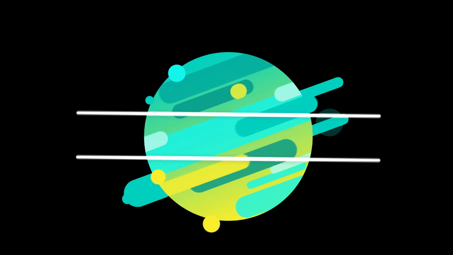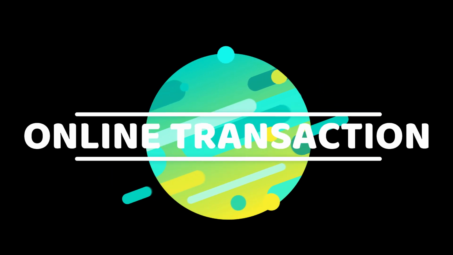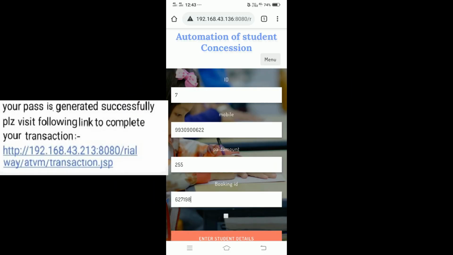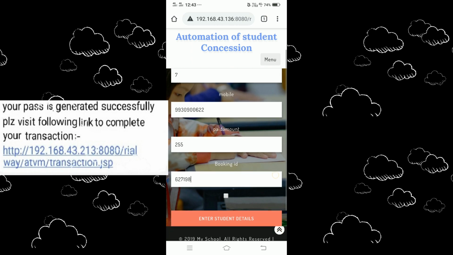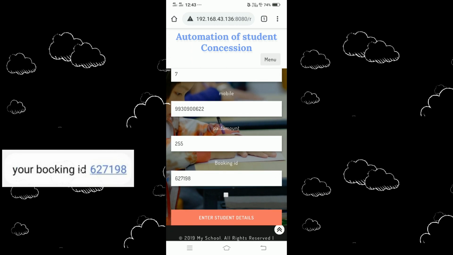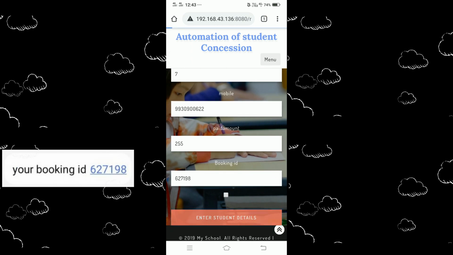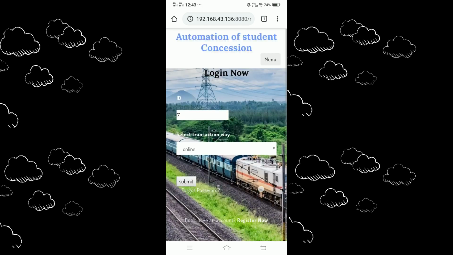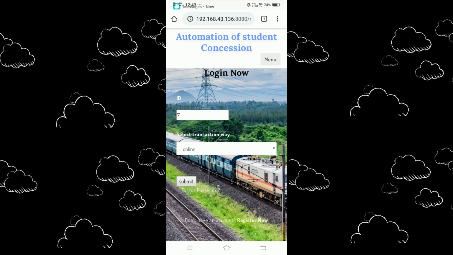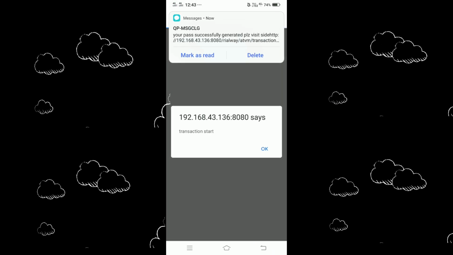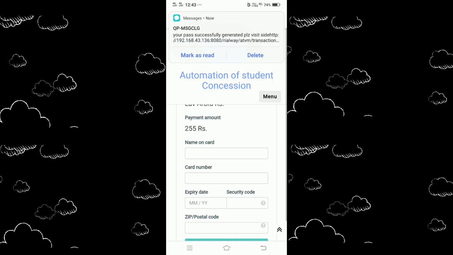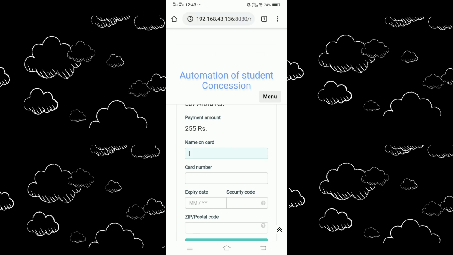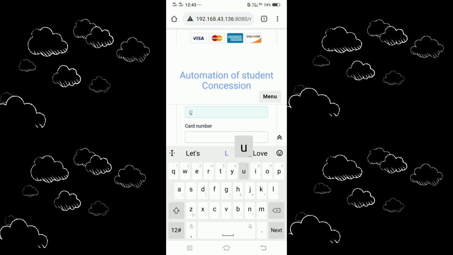Now student has to visit ATVM at railway station where he has to scan RFID card. Then he has to enter booking ID received through SMS and select the payment option. If student selects payment mode as online, he will receive one payment gateway link on mobile. And through this link, student will complete online transaction process through mobile.